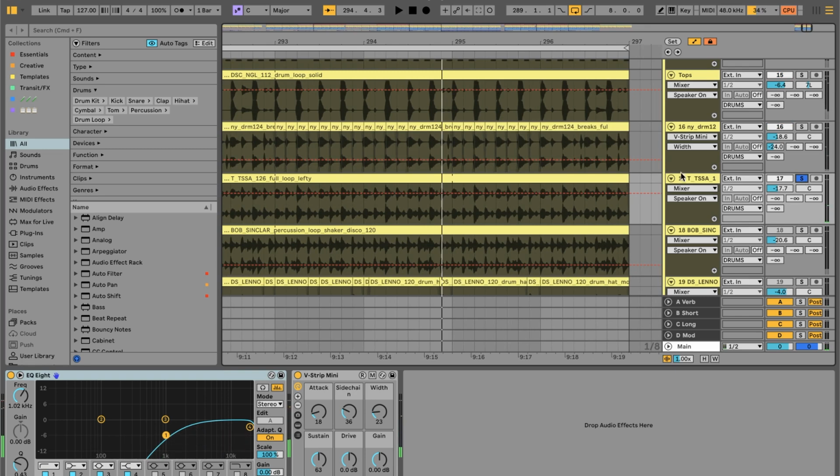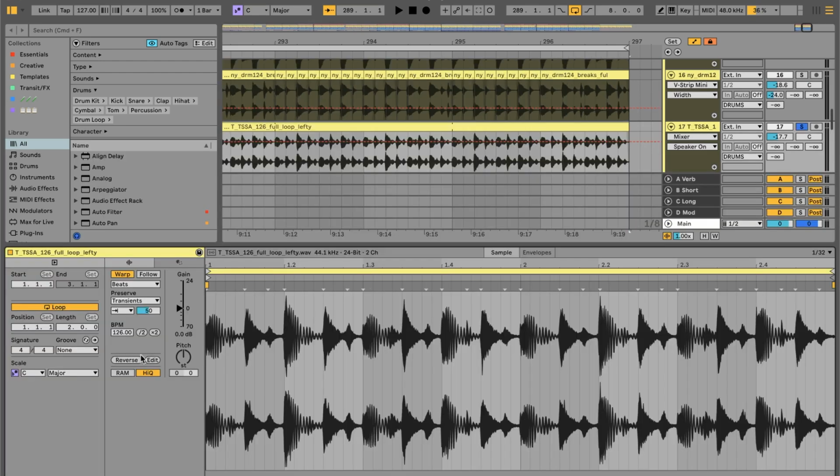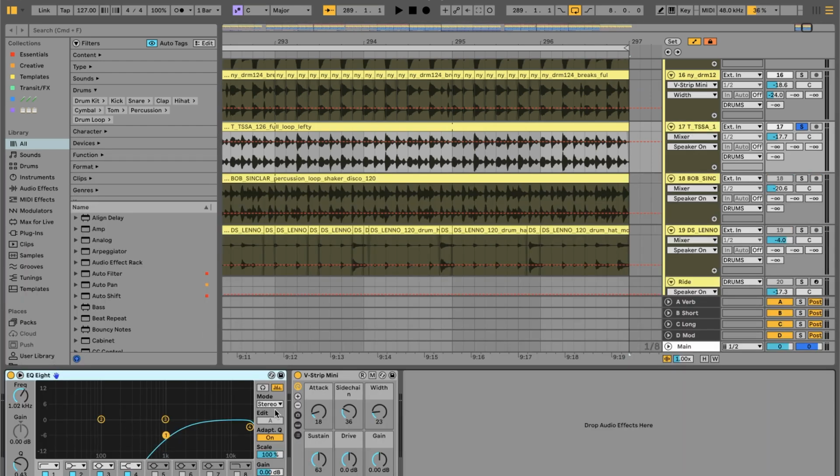So you can hear there, the main thing I'm trying to incorporate is a little bit more of a skippy, shakery sounding hats to add a little bit more movement and interest to our actual core loop there. What we're doing is again tightening up with the transient trick on the clip, and then we're removing a ton of the lows, dialing back the attack because we don't want it to be too abrasive. We're trying to nestle it into our core loop, right? A little bit of sidechain, a little bit of width. Let's move on to the next one.